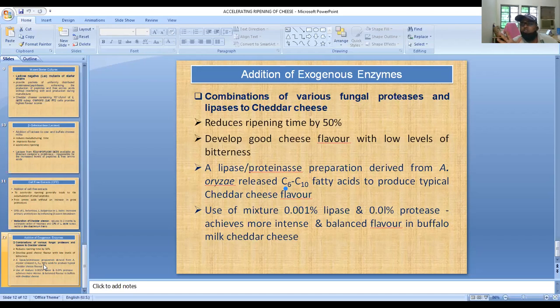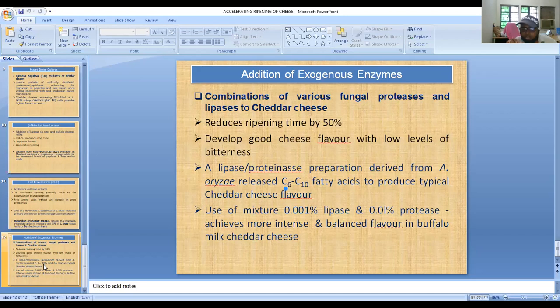These are used, है ना, in case of buffalo milk Gouda cheese. There are so many works reported which prove that when we use the beta galactosidase enzyme with the cheese, then we can definitely improve the flavor of the cheese within a less period of time.